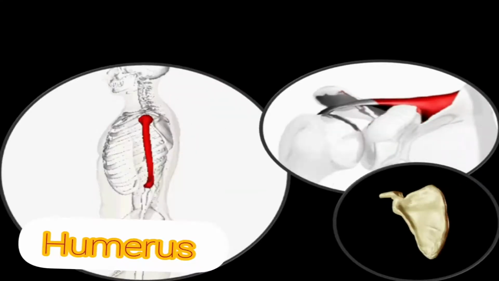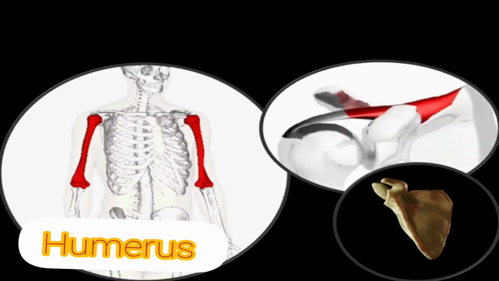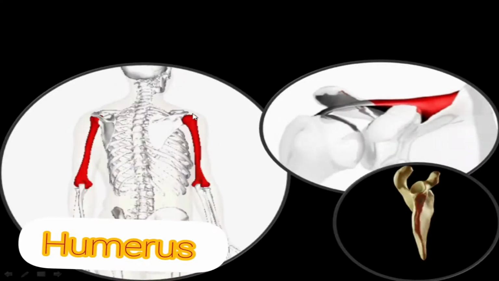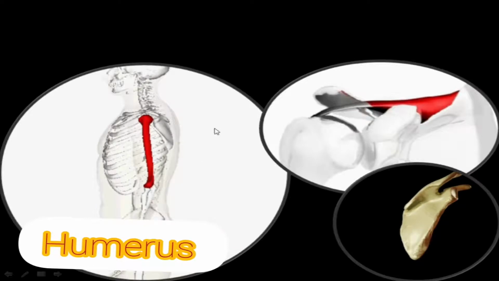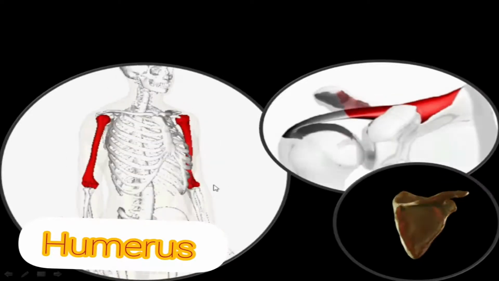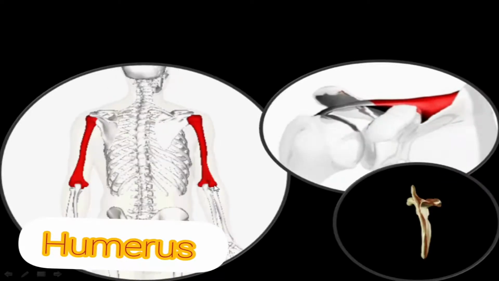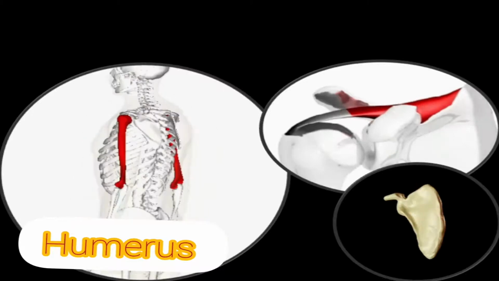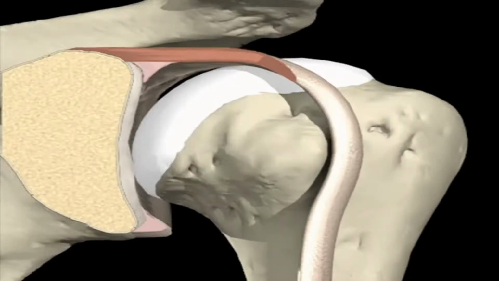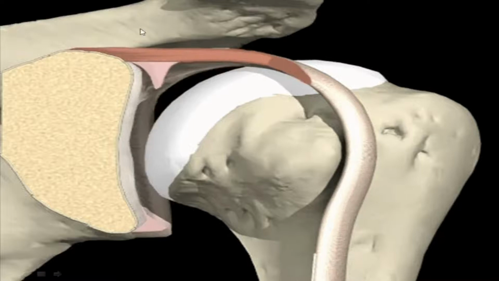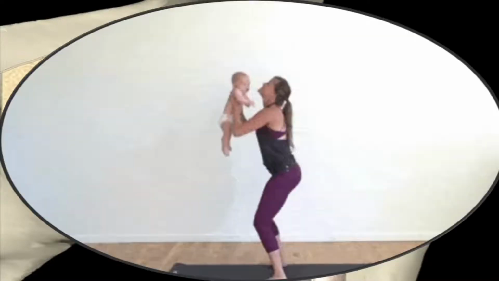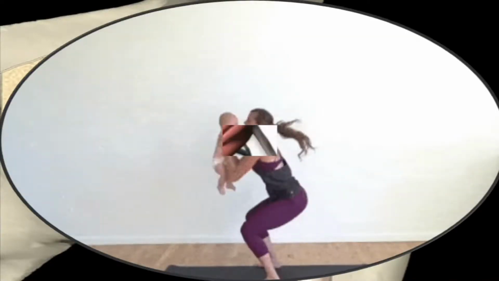The humerus is a long bone in the upper arm. It is located between the scapula and the elbow joint. Many muscles and ligaments in the arm are attached to the humerus. This humerus or the upper arm fits relatively loosely into the shoulder joint. This gives the shoulder a wide range of motion.